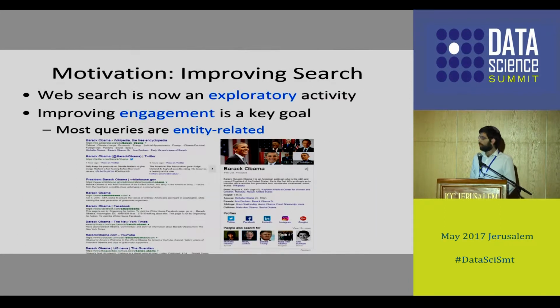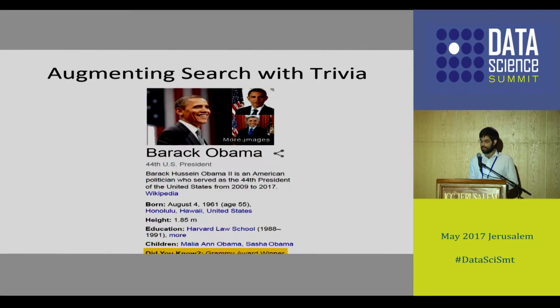So let's talk about our motivation. We look at web search, and web search today isn't what it used to be, where you would enter a query and get back 10 blue links. It's more of an exploratory activity. So for example, if you look for Barack Obama, you'll get alongside the links an info box containing photos and some biographical details and links to social networks and so on. And basically, this is used to improve users' engagement. So our contribution is we want to augment this info box with trivia.